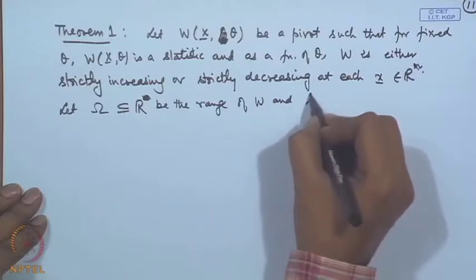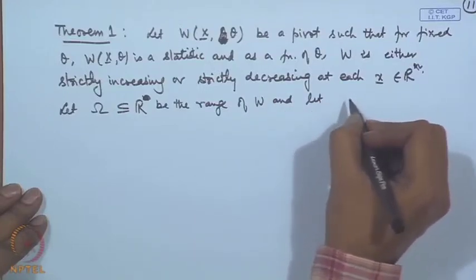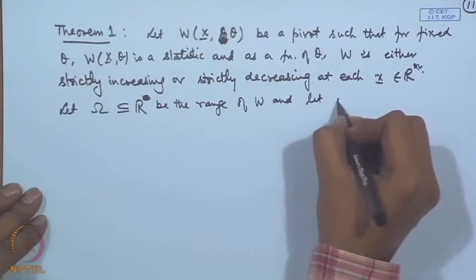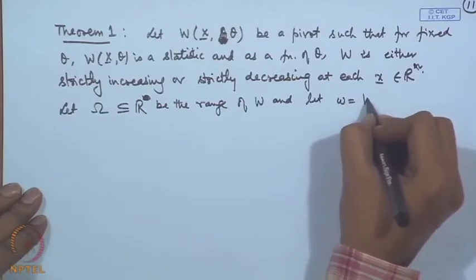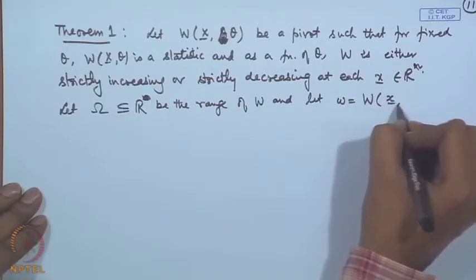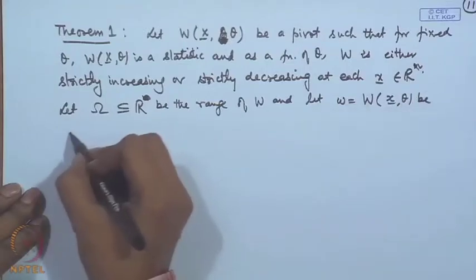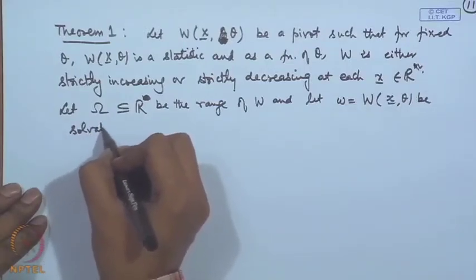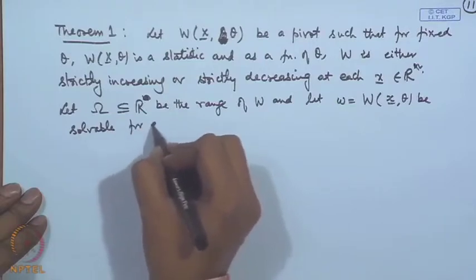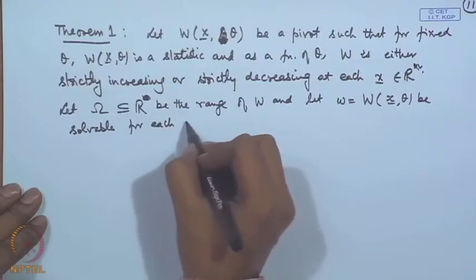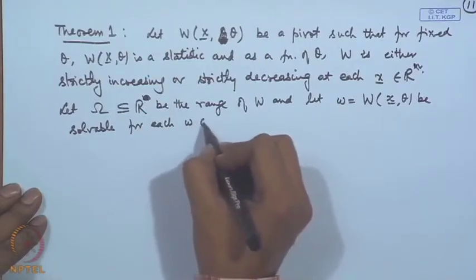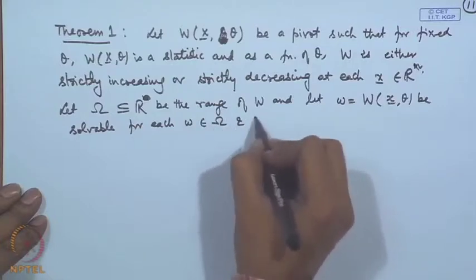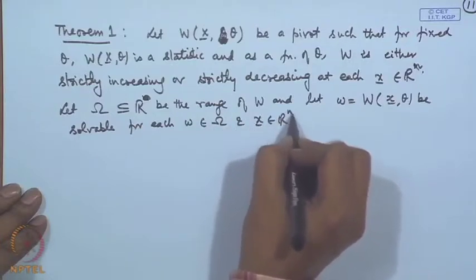and let the equation small w is equal to capital W of x theta be solvable for each omega and each x.